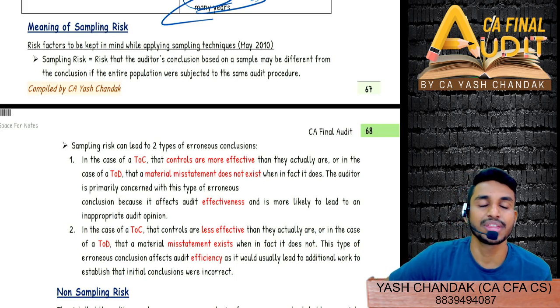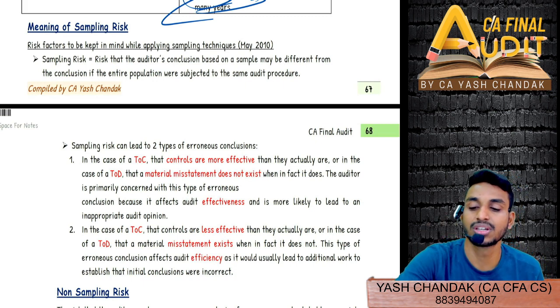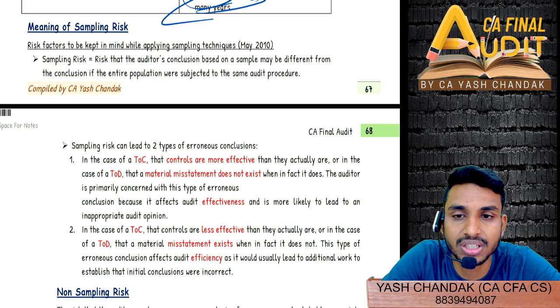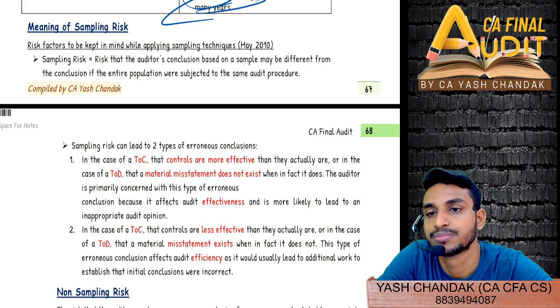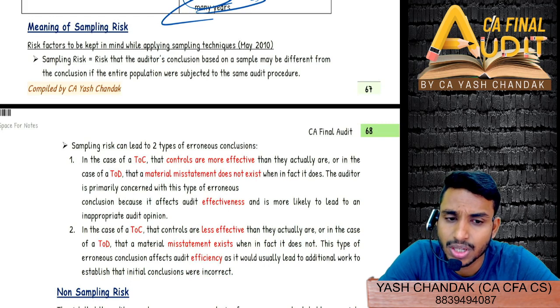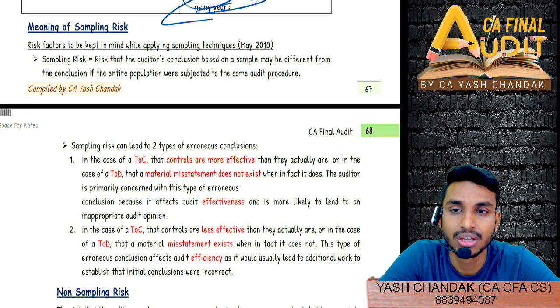Now come to the meaning of sampling risk. So what do you mean by audit risk? Do you remember audit risk? Quickly tell me, what do you mean by audit risk? Inappropriate audit opinion. Risk of providing an inappropriate audit opinion, correct, right? So the risk of providing an inappropriate audit opinion is audit risk.